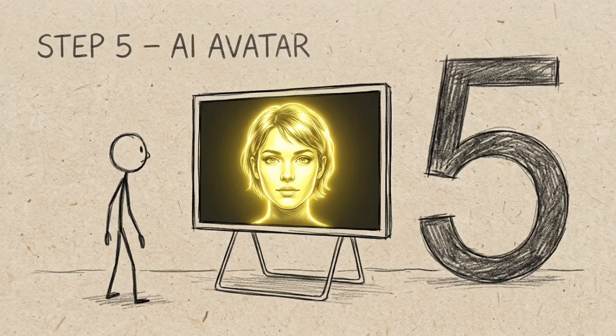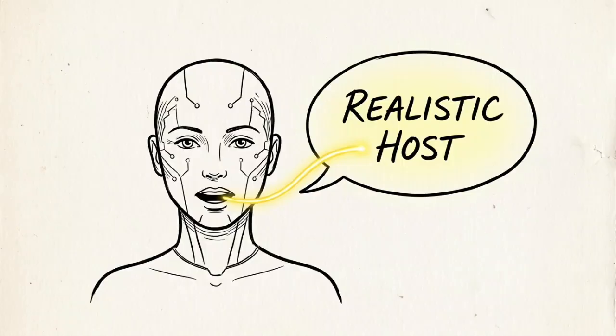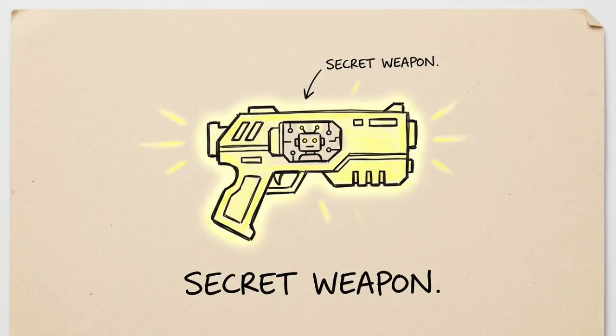Step 5. AI avatar option. If you want a talking head without showing your face, use an AI avatar tool. It creates a realistic digital host that speaks your script. This is the secret weapon.